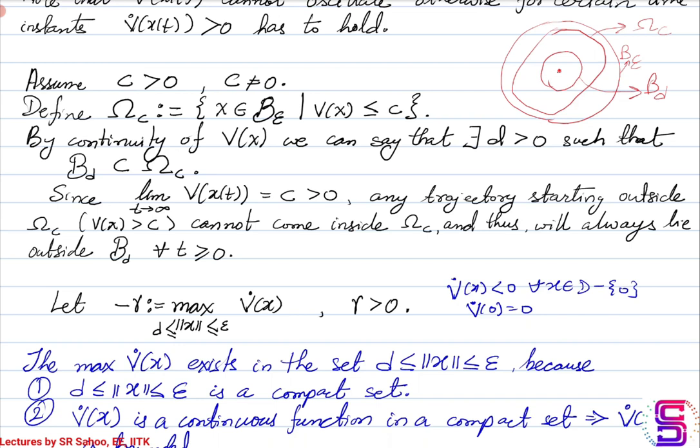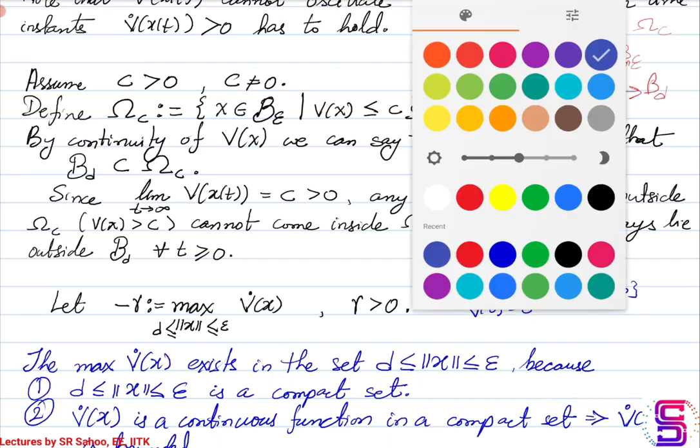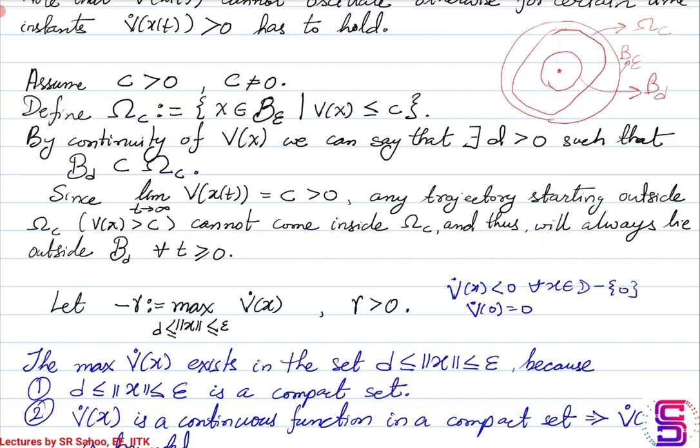Now consider all the points that you have in this annular region between the D ball and the epsilon ball. All these points in this region, basically all those points which are in the epsilon ball but not in the D ball.